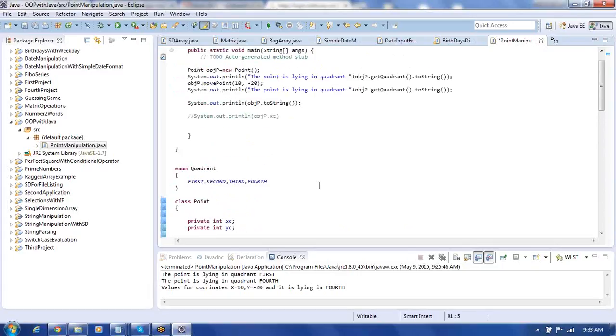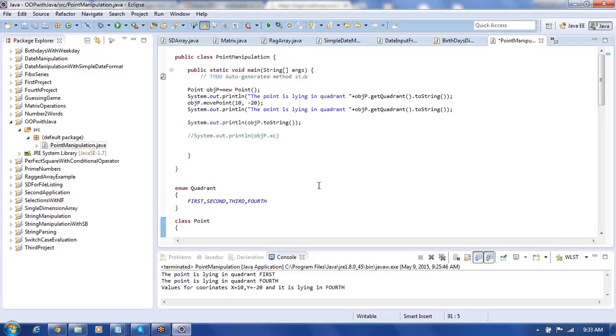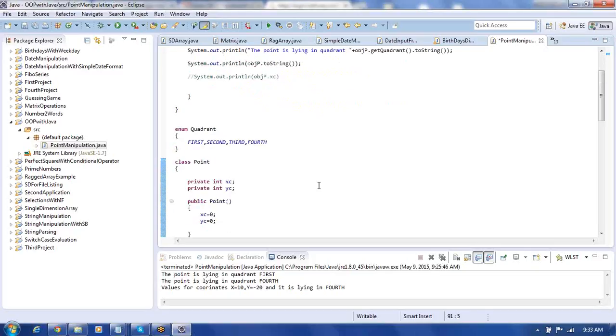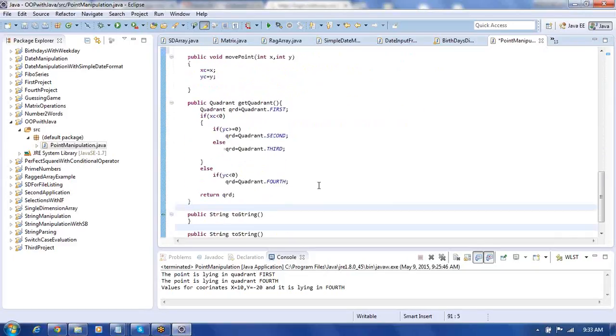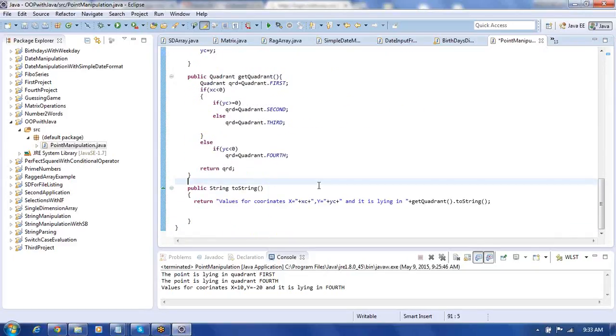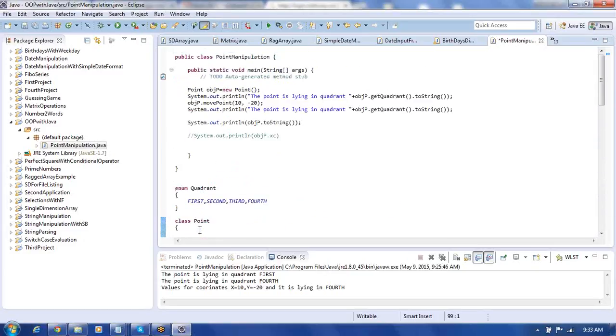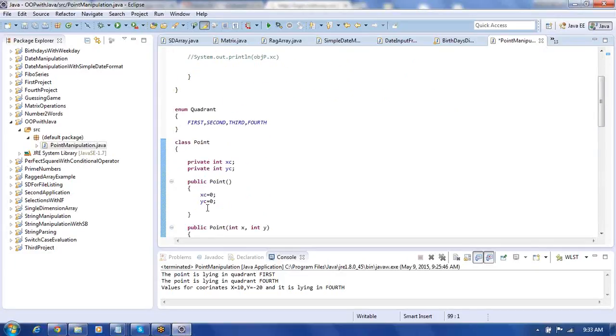So here we call this an ADT, abstract data type. Now further, suppose you want to extend this into another class. What other class can you form from a point? How can you extend a point to something else? I can write a new class called color point or 3D point.